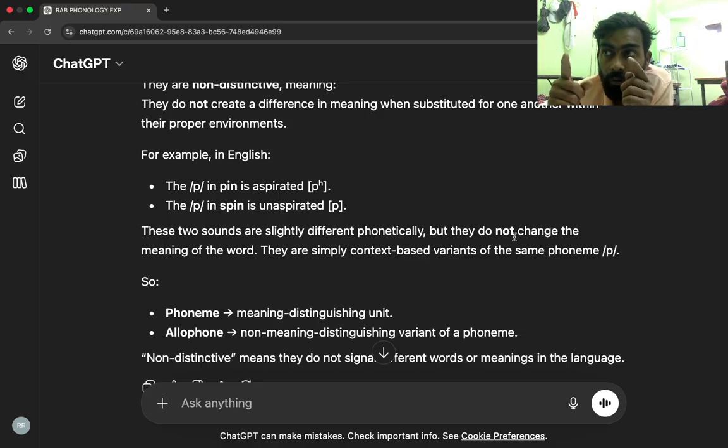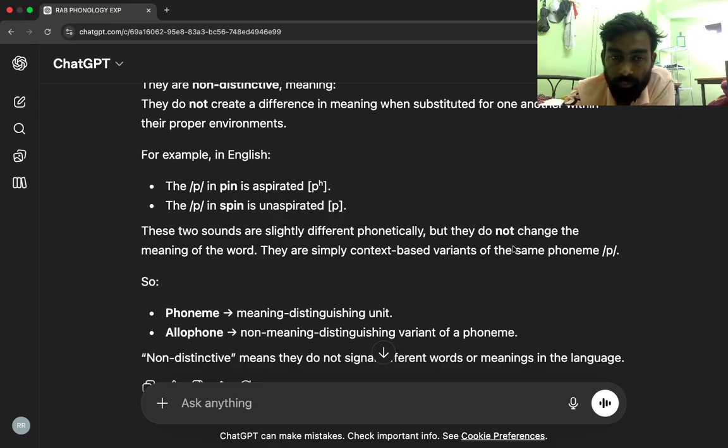Now they are different phonetically. Phonetic means the way something is described in writing, whereas phonemically it's the understanding level.